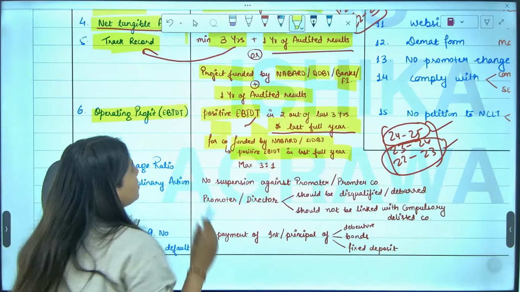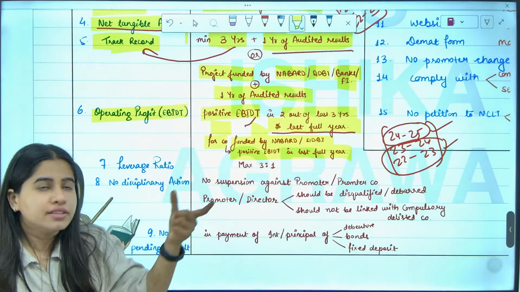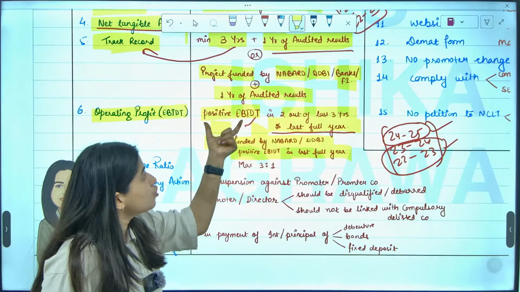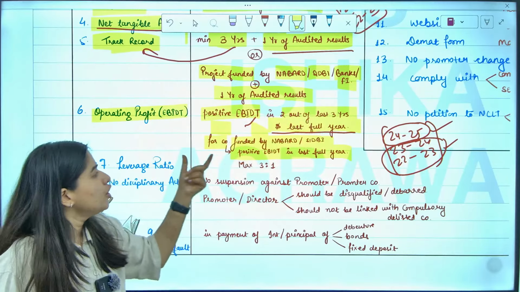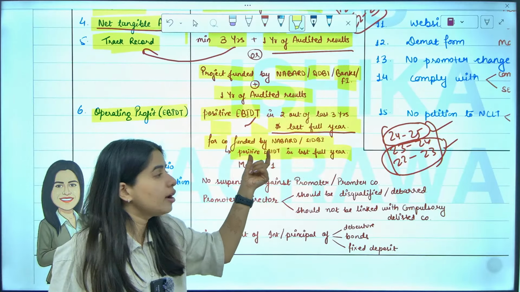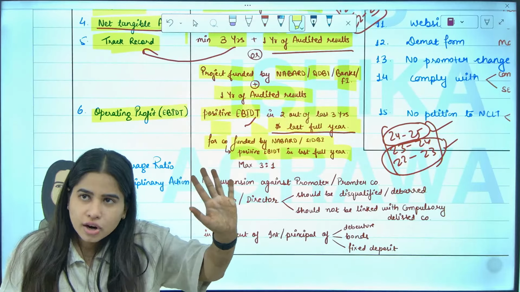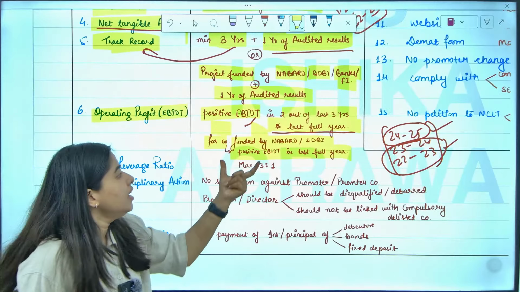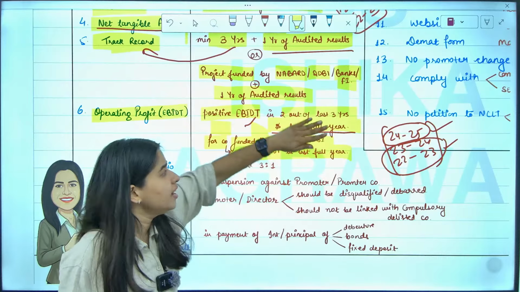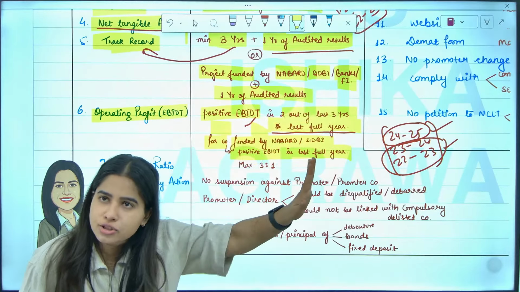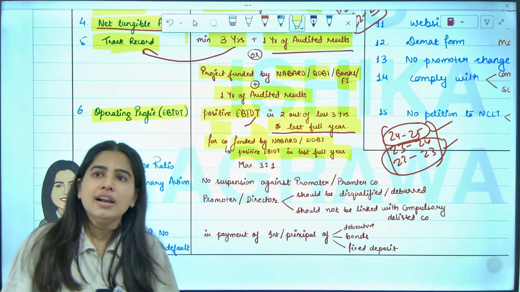Achha. Now, what are we saying? If you are in existence for 3 years, in that case the requirement is you should have profit in 2 out of the last 3 years and in the last full year. But if you are funded by NABARD or SIDBI or bank or FI, in that case this 3 years requirement is not there. There is only one requirement, that you should have profit in the last year. That's it. This 2 out of 3 years requirement is not there.